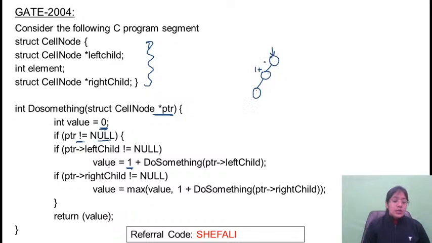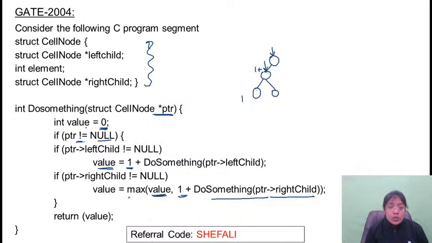So DoSomething is performing the same operation here. यहाँ पे फिर से check करेगा left subtree है, right subtree है. तो again if it is satisfying, it is adding 1. अगर right child is not equal to null, तो भी ये 1 plus DoSomething on right child. Right subtree के ऊपर same function call is called and it is adding the value 1. और यहाँ पे कौन सी value मिल रही है इसको? Which is updated here. अगर update नहीं हुई है, then it is getting the 0 value.